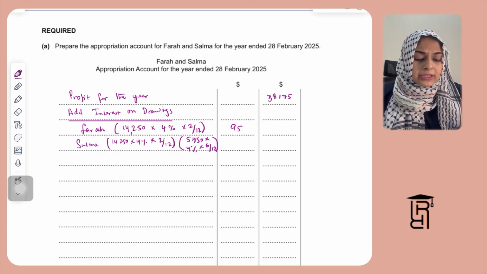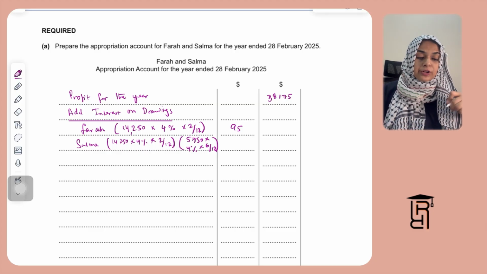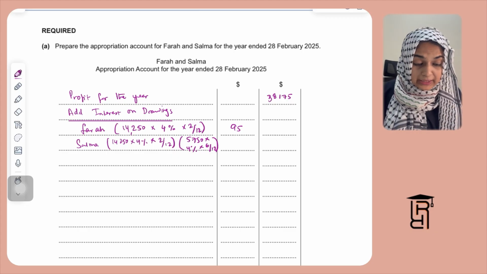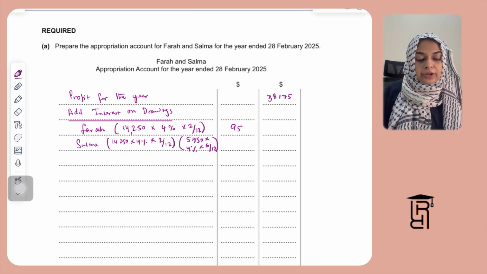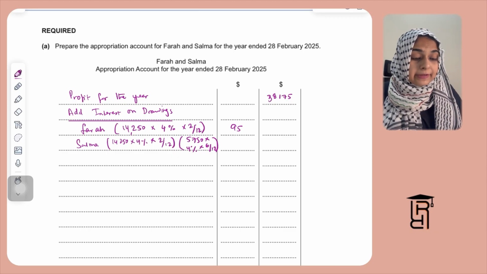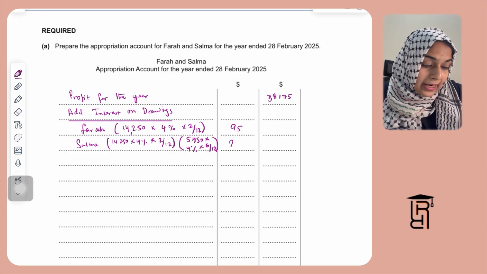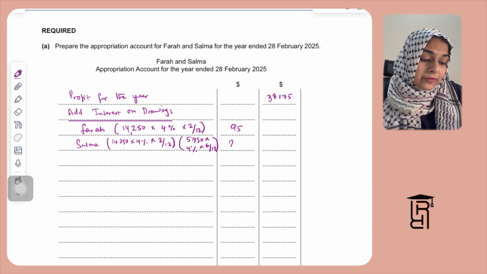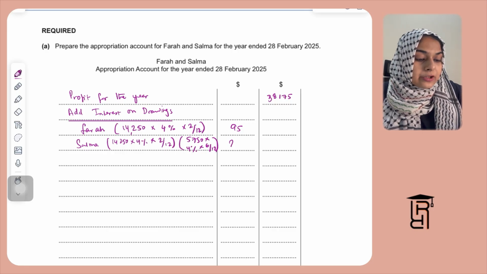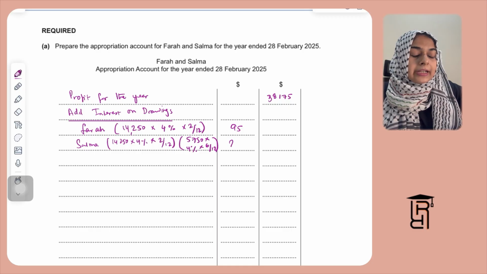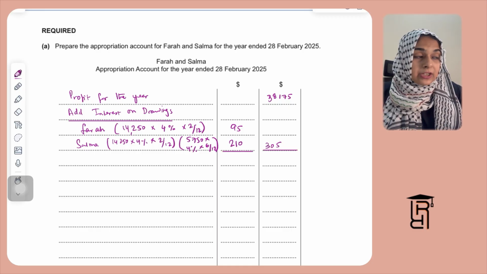The interest on goods drawings is supposed to be 115, and the interest on drawings from bank is going to be 95. So when you add both of these, you get 210. When you add 210 and 95, you will get an amount which is 305. This is the interest on partners' drawings that has been charged to the partners.